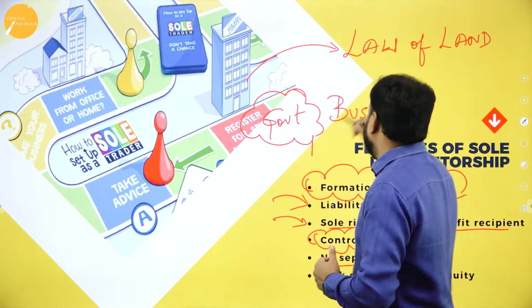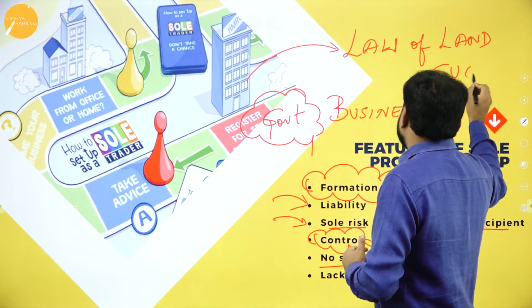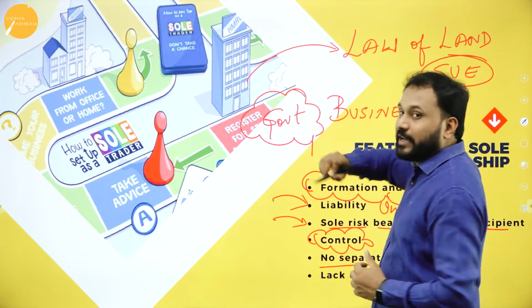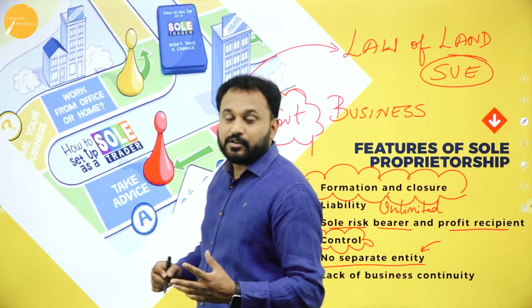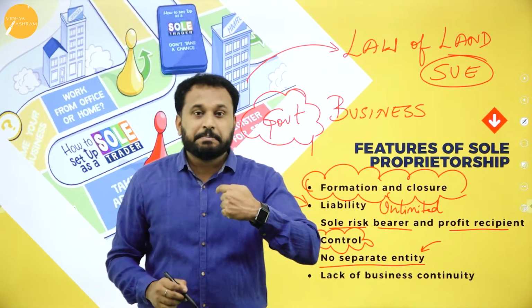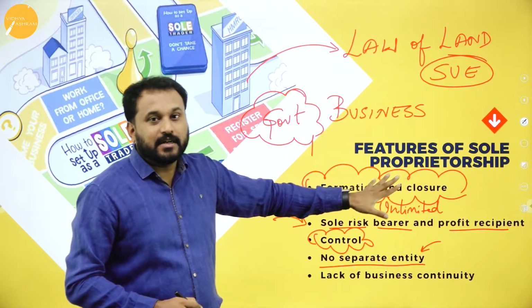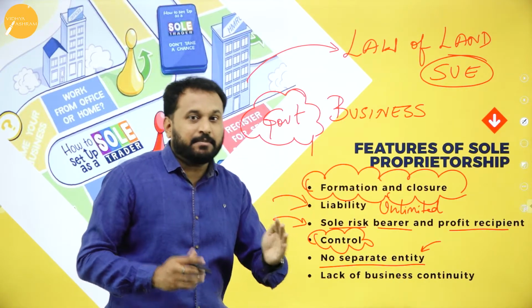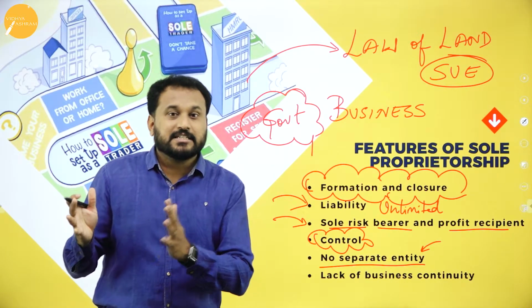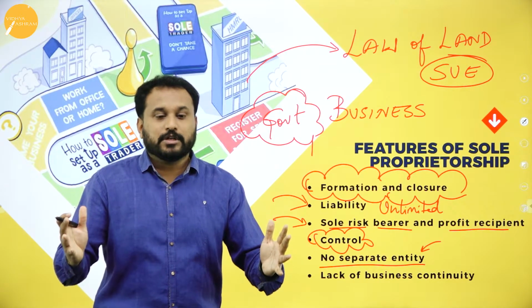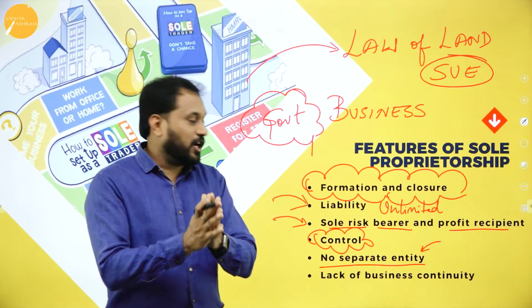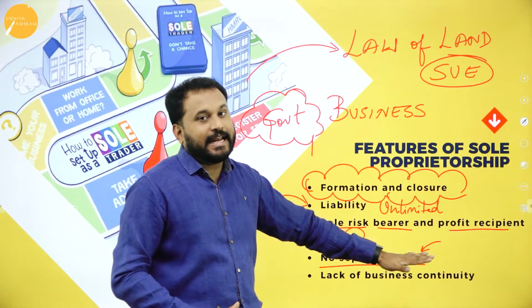What is the word? S-U-E. Sue me. Sue means file a case. Now you can file a case on me. The reason is I am the sole proprietor. That means the business is not separate from the owner; both the business and the owner are the same. This we call no separate entity.